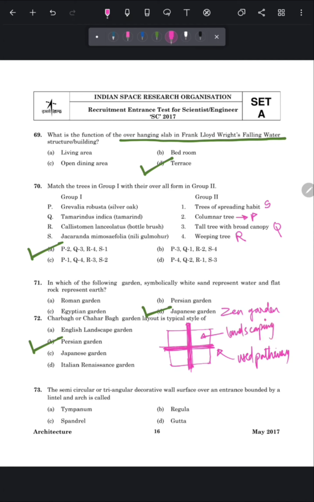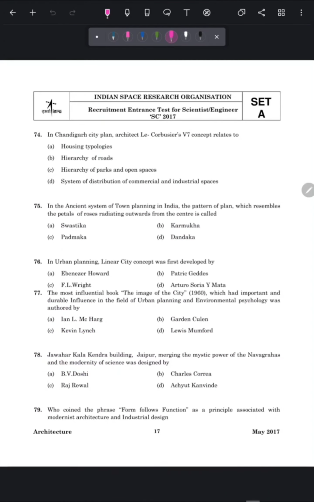Question number 73. The semicircular or triangular decorative wall surface over an entrance bounded by a lintel and arch is called? So the correct answer of this question is option number A, tympanum. So tympanums are generally an arch-shaped or rectangular decorative design over the doors. Also in this picture you can see the original image of a tympanum. Let's move to the next question.